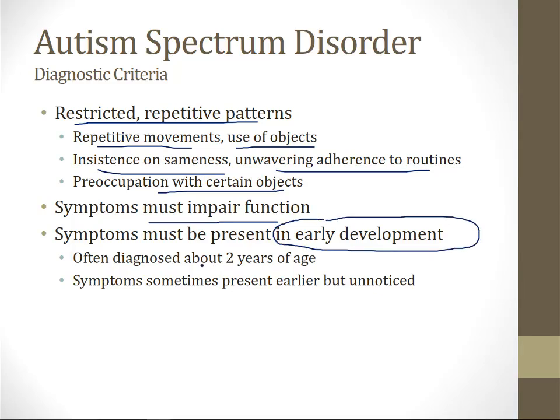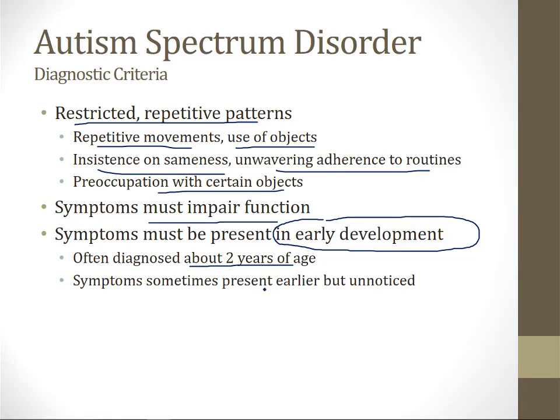Autism is often diagnosed at about 2 years of age, but when you look back in time, there is evidence of autism starting at early development. Researchers have looked at videos of children who were diagnosed with autism back when they were a few months old or a year old, and they can see early evidence of the restricted patterns and difficulty with social functioning. So this starts in early development.